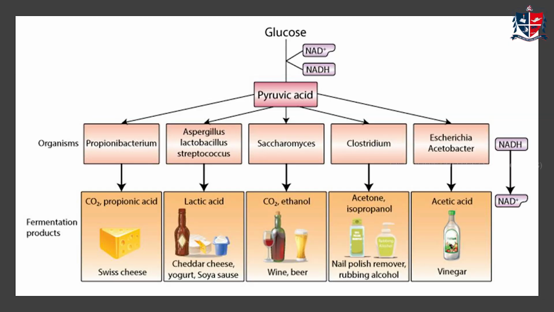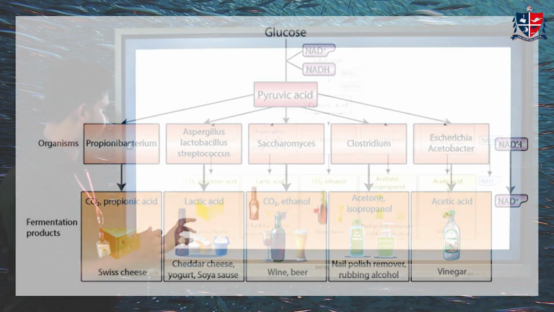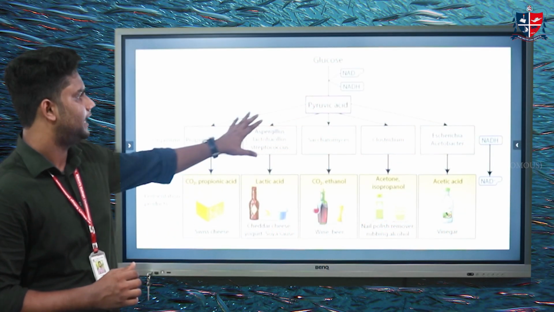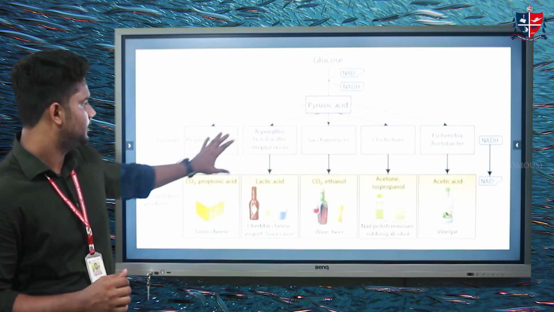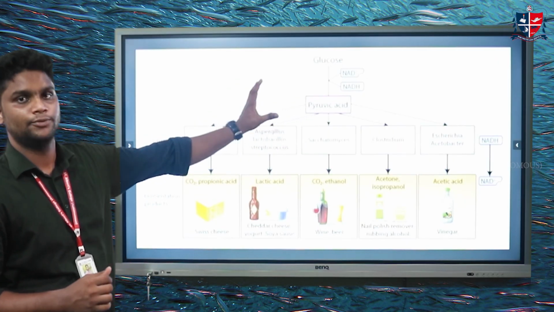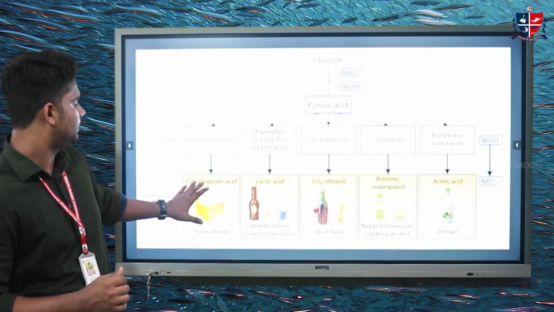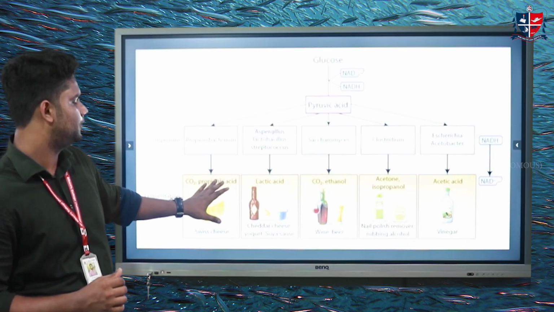Before we come to these types of fermentation, we can go through some of the important commercial products which are available in our market. The first one is Swiss cheese. Swiss cheese is a fermented product produced by Propionibacterium, and from the pyruvic acid, the glucose carbohydrate content is converted into carbon dioxide and propionic acid.